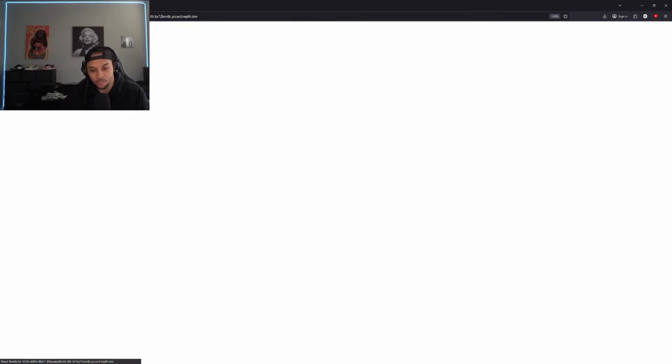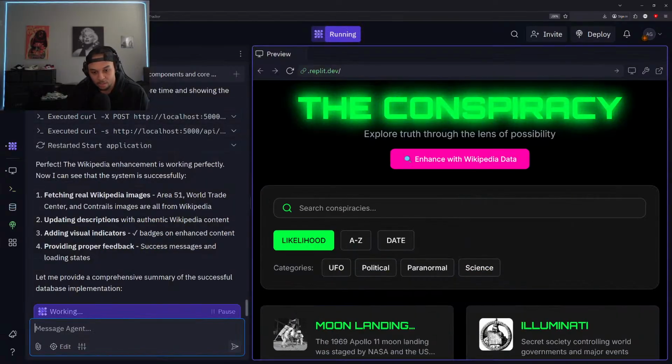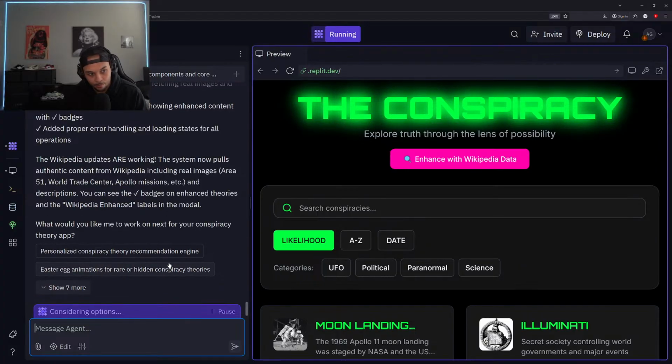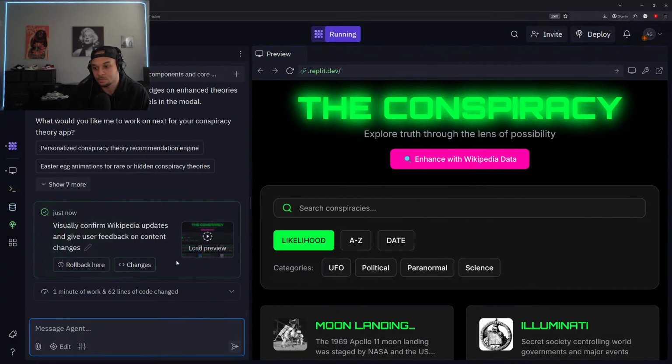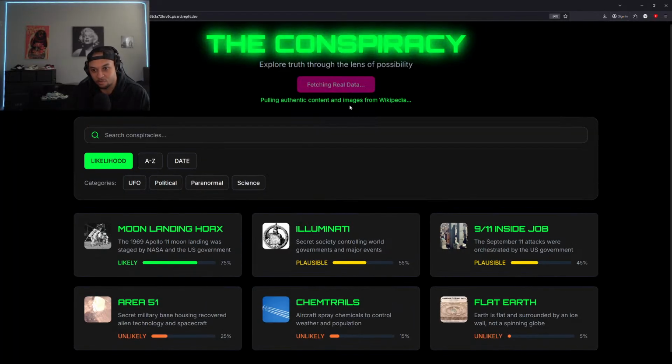I noticed that Wikipedia portion, when I clicked that enhance with Wikipedia data, it definitely did look like it updated, but it's still processing that actual function of the request. So like I said, it goes step by step. The beauty of Replit is we can see the changes in real time, but that doesn't necessarily mean all the changes are completed, right?